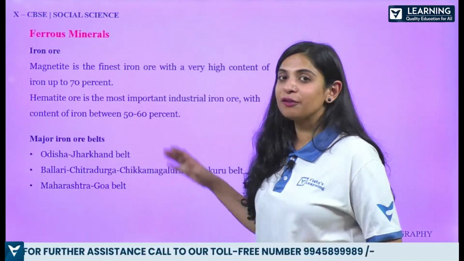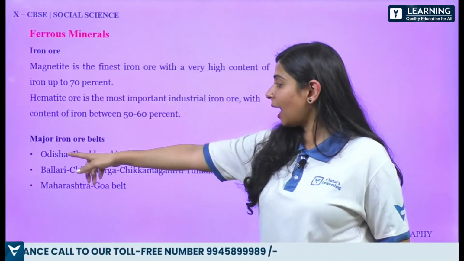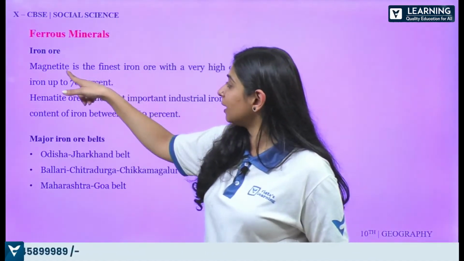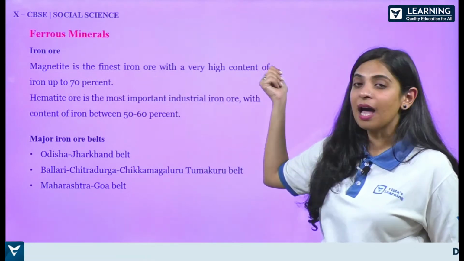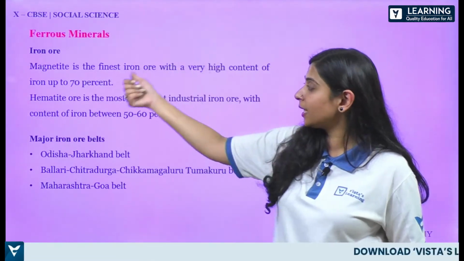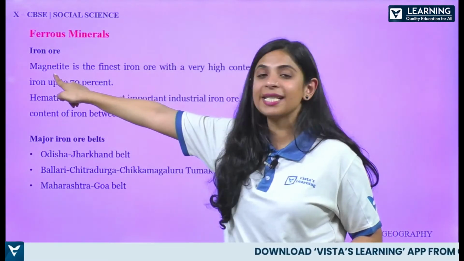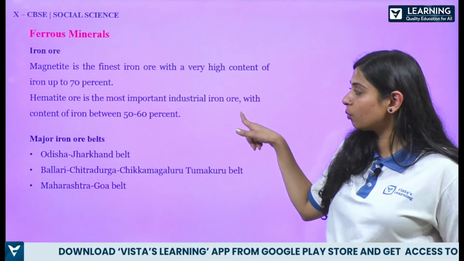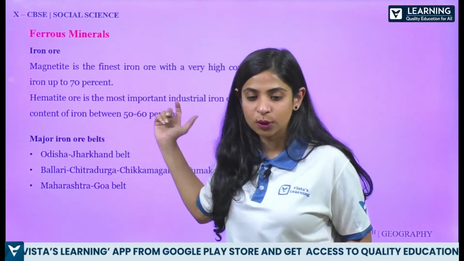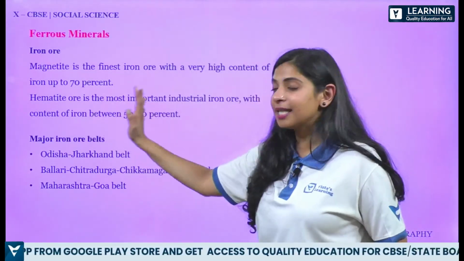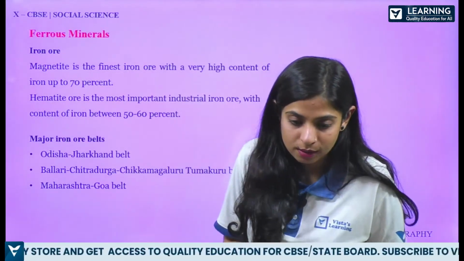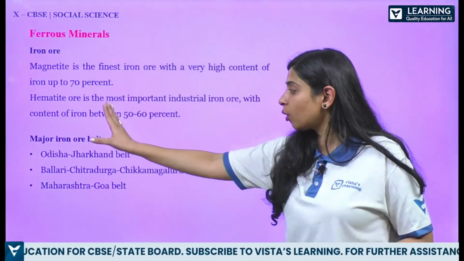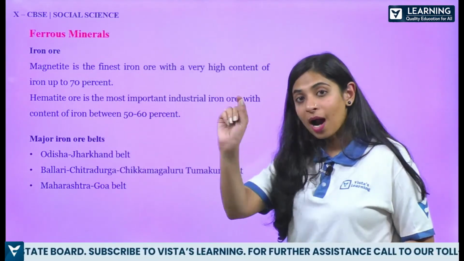So let's start with the ferrous mineral first. Iron ore, and what are the major iron ore belts? This you should know. Okay, so what is iron ore? Magnetite is the finest iron ore with a high content of iron, up to 70%. So this is one example of iron ore. And then hematite ore is the most important industrial iron ore, with iron content between 50 to 60%. So hematite is used for industrial purposes. All right. So what are some of the major iron ore belts? You can also get these to mark on the map.